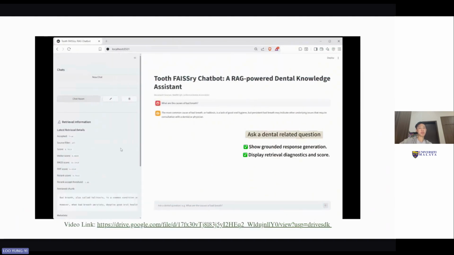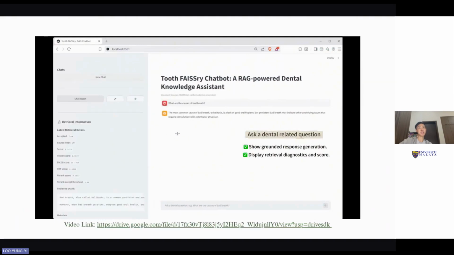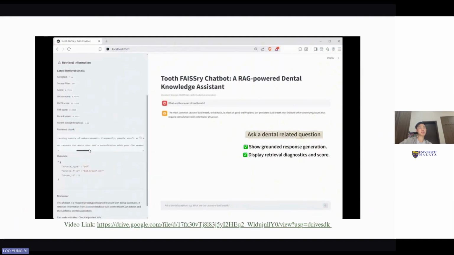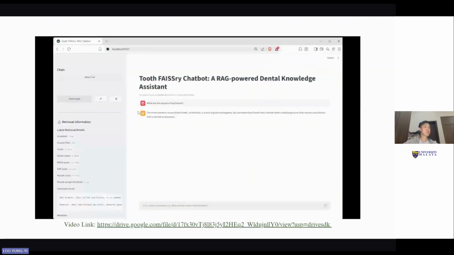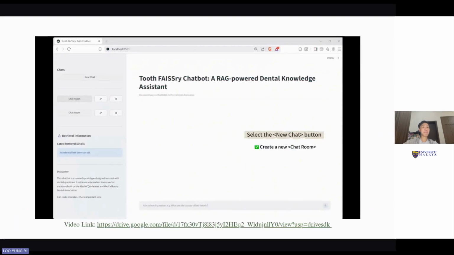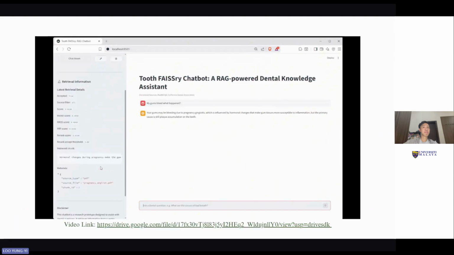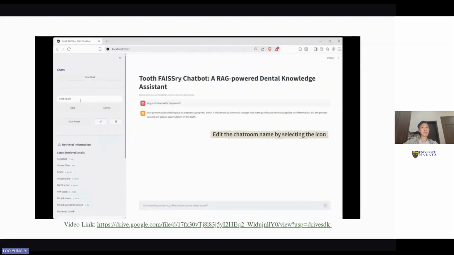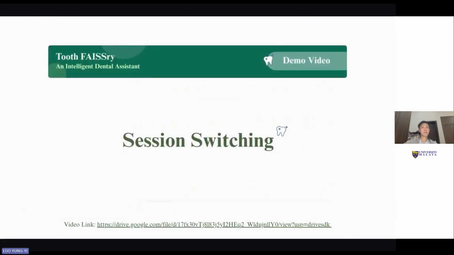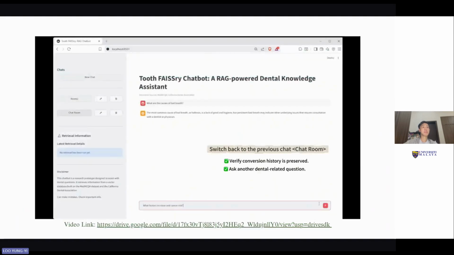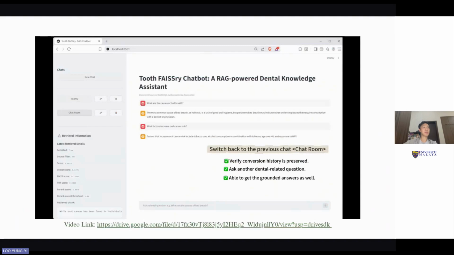Look at the speed, look at the precision. It's not handling text only, it's a multimodal medical model. Very cool.